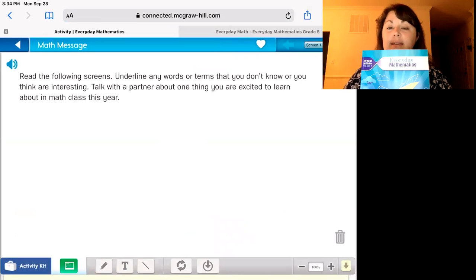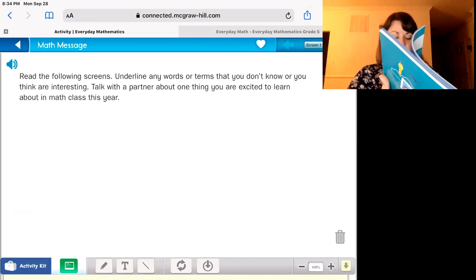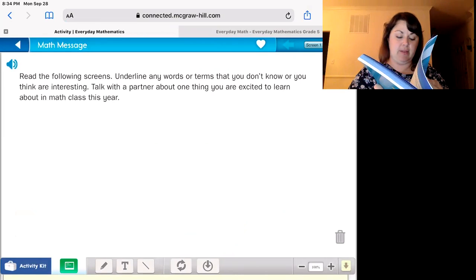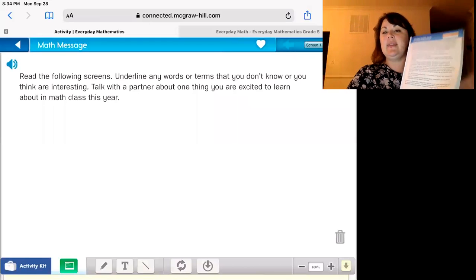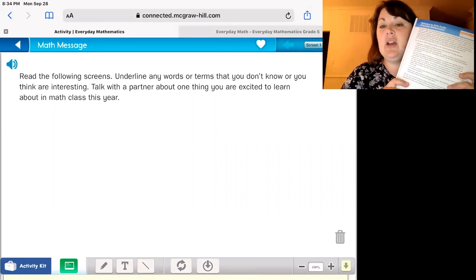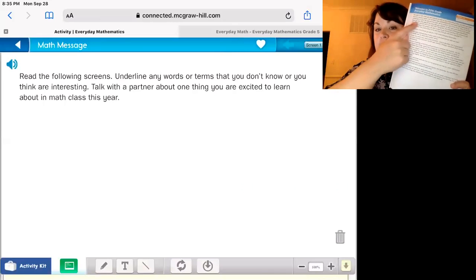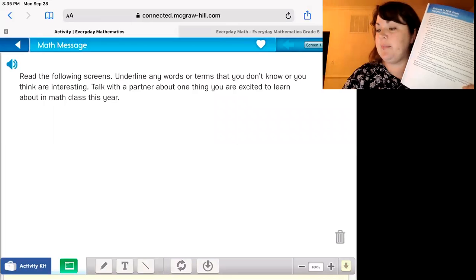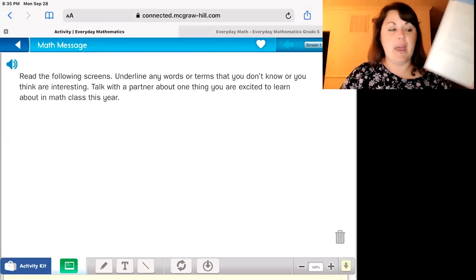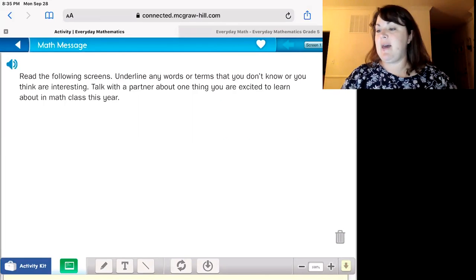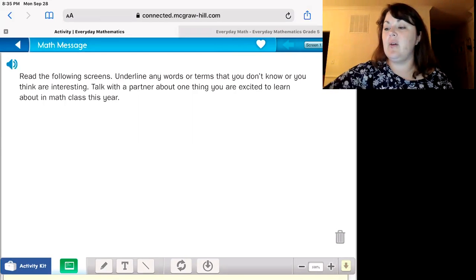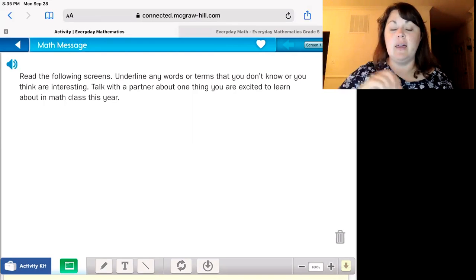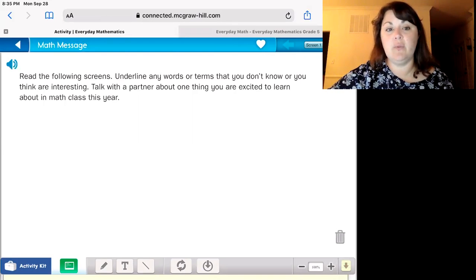This math message can be found on page number 1 in your math journal. Everything that you will see in the next couple of slides that I share or show to you is actually written on this page as well. When we look at our digital version of Everyday Mathematics, in the top left-hand corner of each of our screens, we have the little sound icon that will read these pages for us.